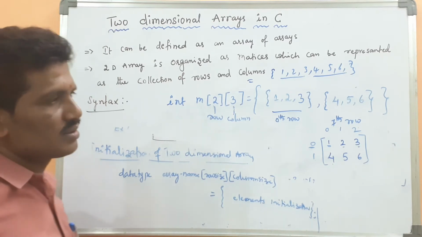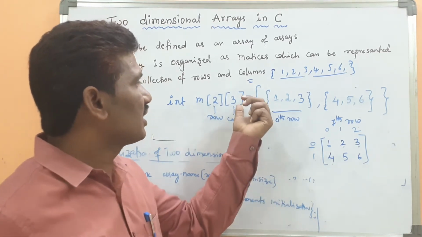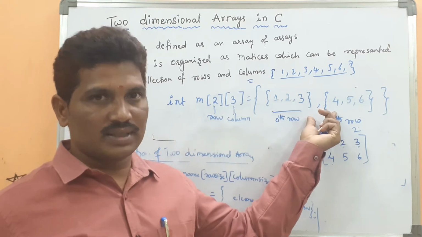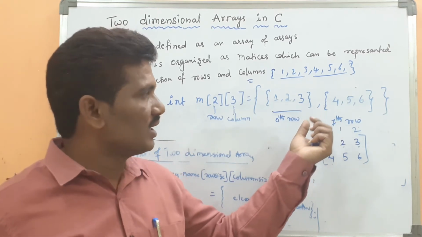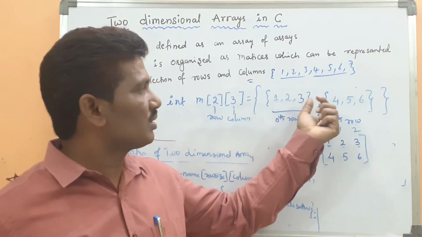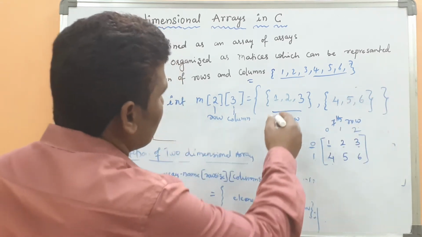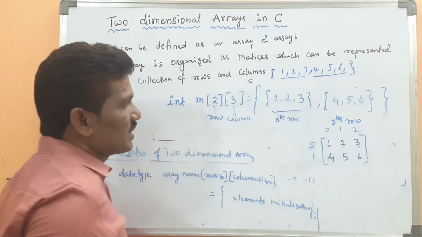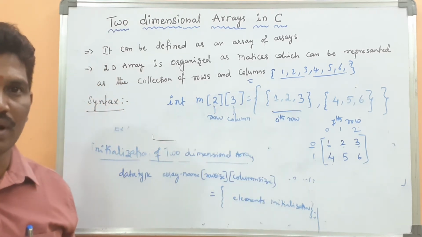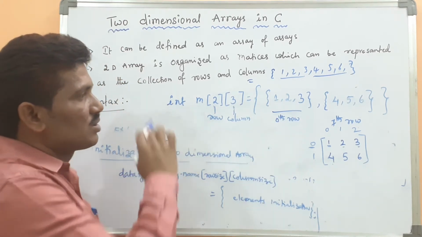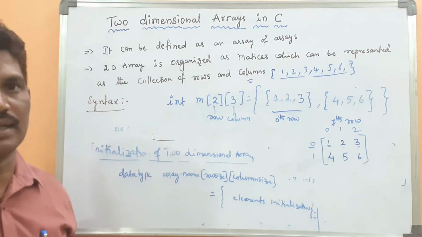For your convenience, we can initialize the values in this format, this syntax. This is one row, this is another row. This is the way to initialize a two-dimensional array.